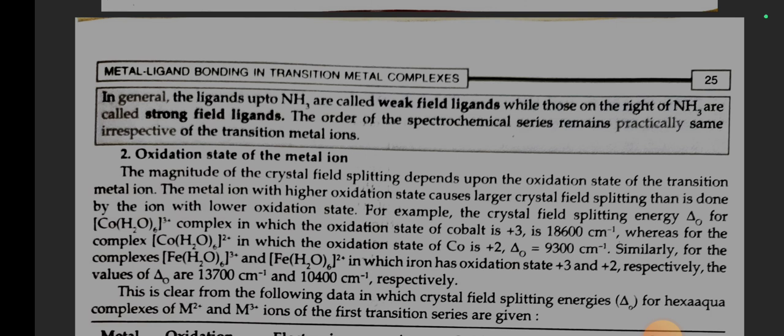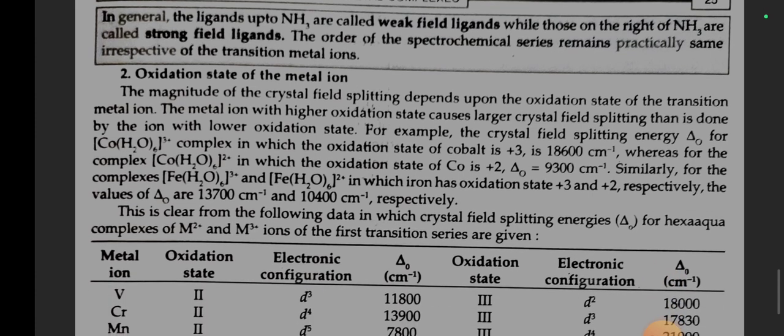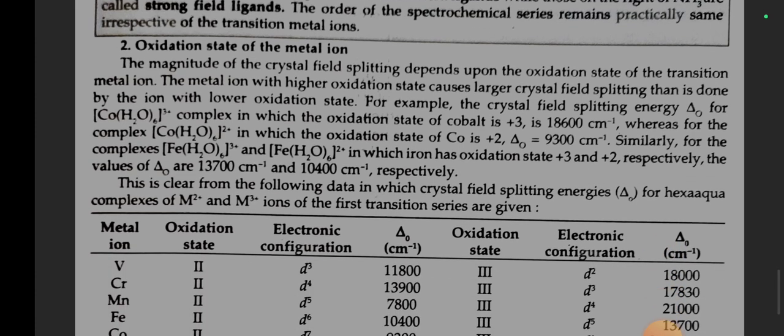In general, the ligands up to NH3 are called weak field ligands, while those on the right of NH3 are called strong field ligands. The order of spectrochemical series remains practically the same irrespective of the transition metal ions. Oxidation state of metal ion. The magnitude of the crystal field splitting depends upon the oxidation state of transition metal ion.